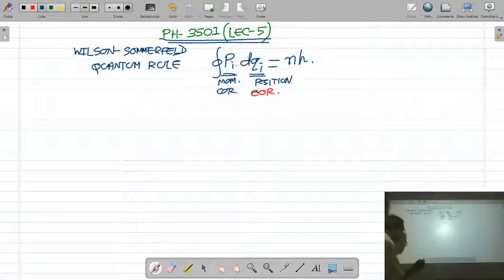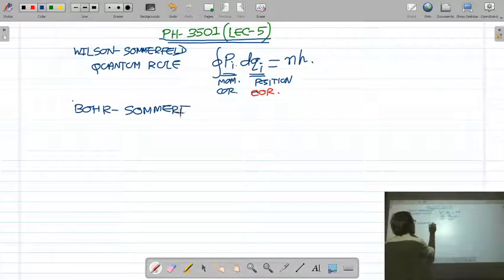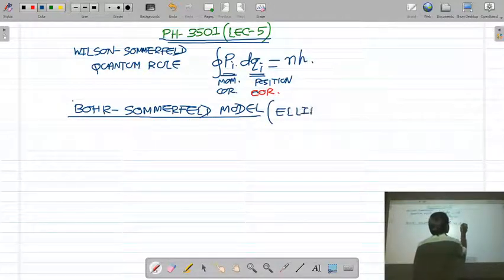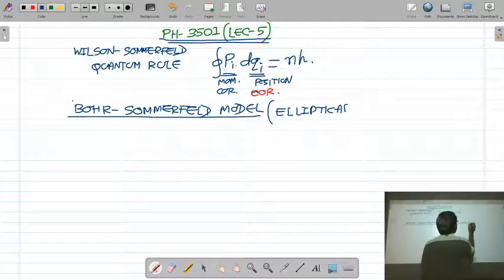Okay. So now our next topic is the Bohr-Sommerfeld model, elliptical orbits of the electron.